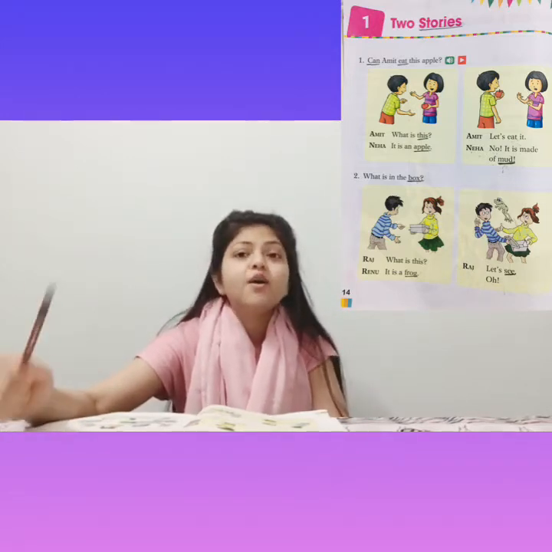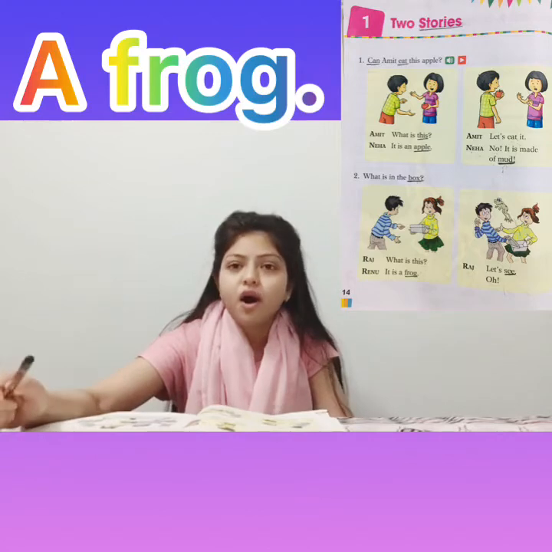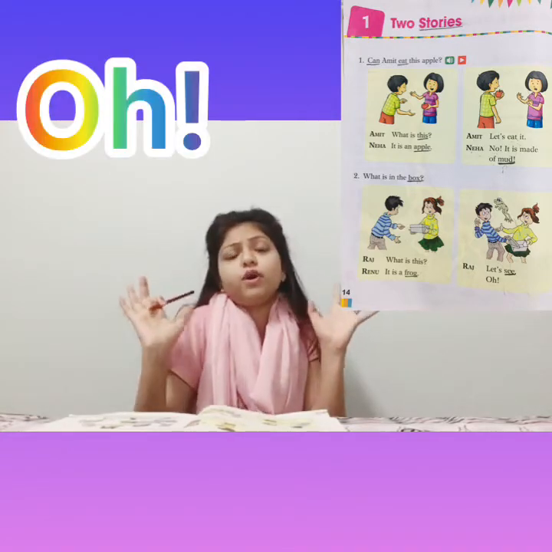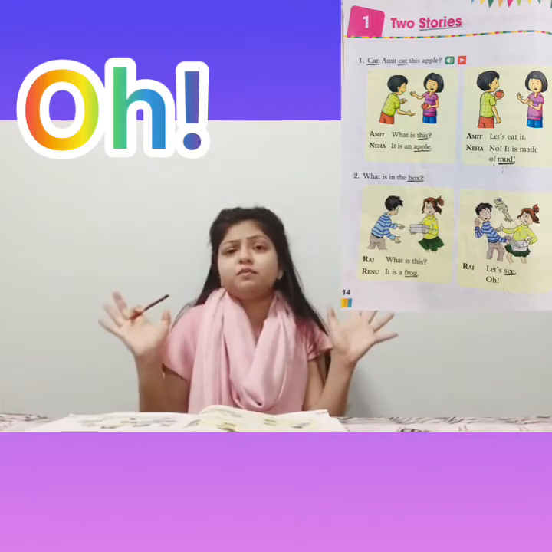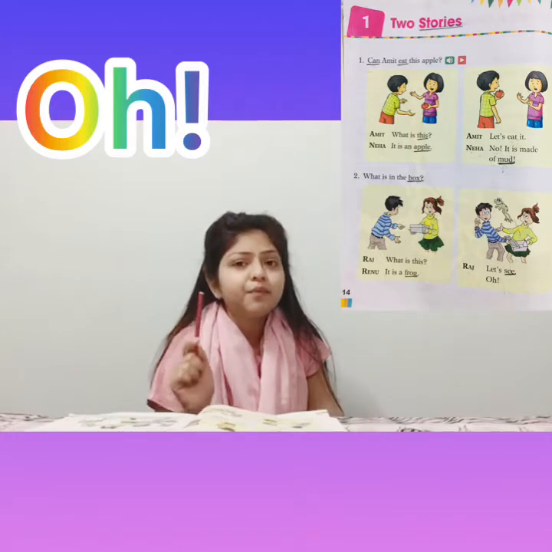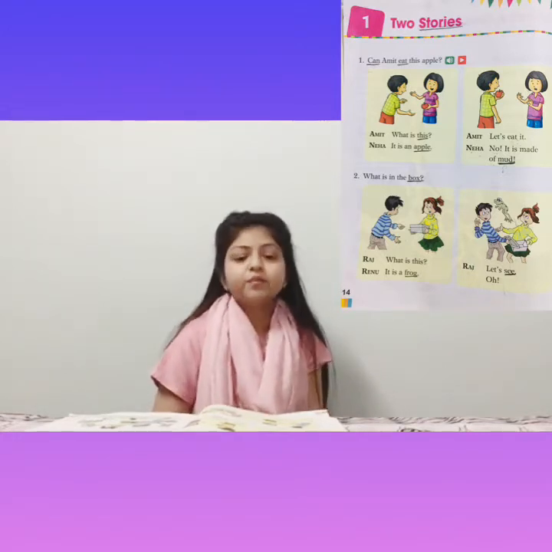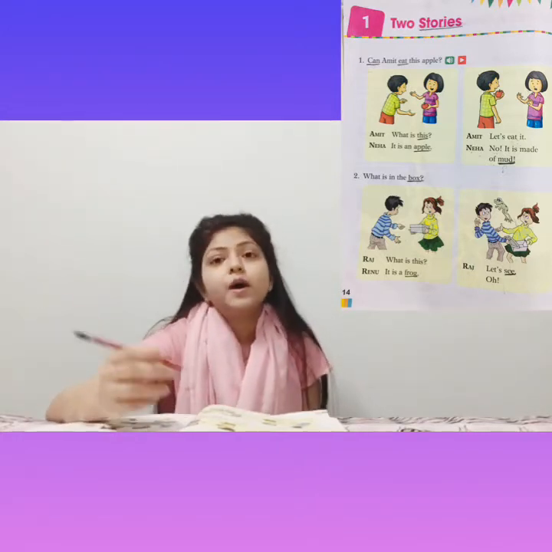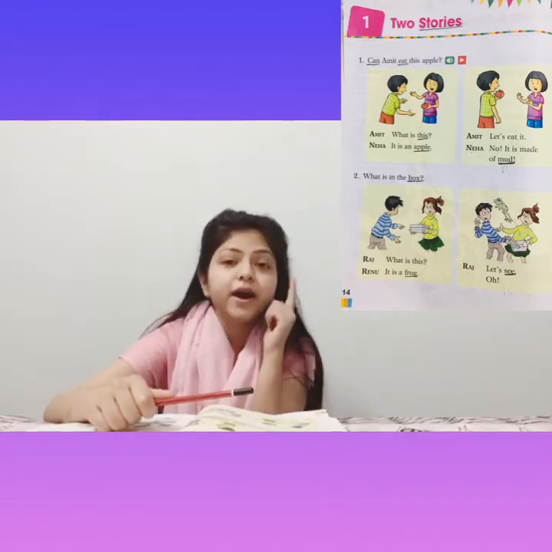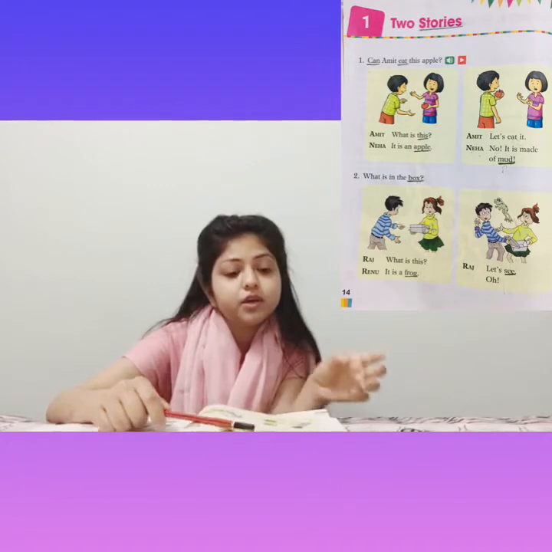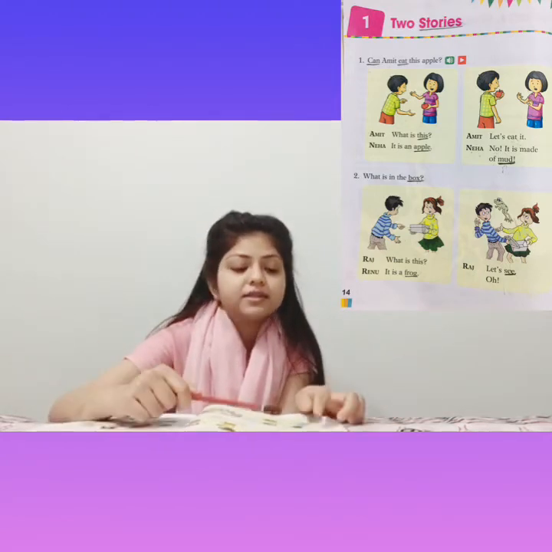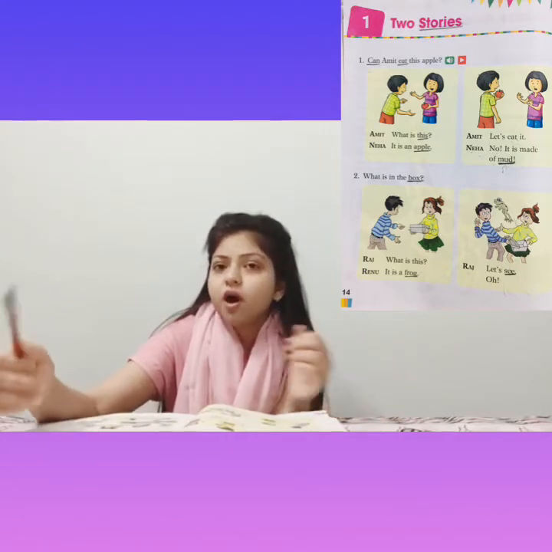Yes, a frog. There was a frog in the box. And Raj said, oh, because Raj is surprised by looking at the frog. Raj is surprised. Okay, so this is the chapter. Please revise it, read again and try to find out the answer to these two questions. Can Amit eat this apple? And second one, what is in the box?